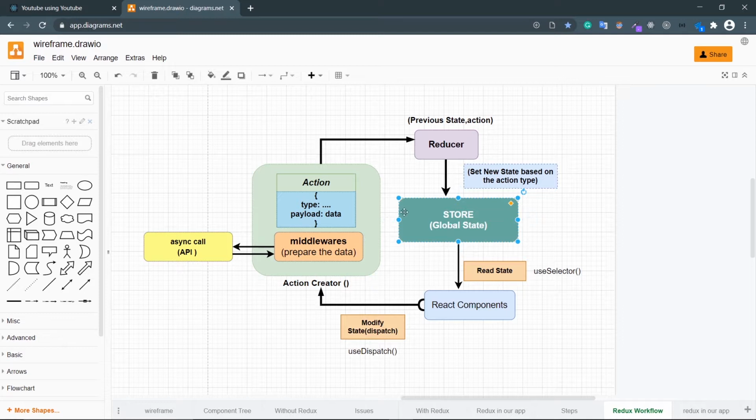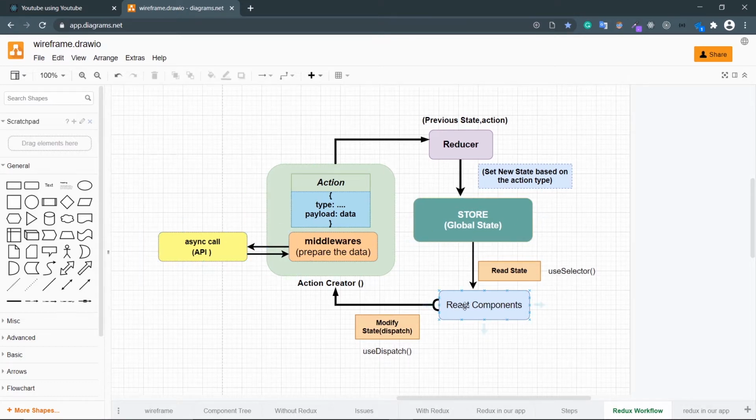Okay, so let's try to understand this Redux flow. Let's say you want to add some data in the global state, and that data will come through a public API. To achieve that, inside this React component, you need to create an action creator. And what's the difference between an action creator and an action? An action is an object and an action creator returns a function, and that function will eventually create an action. So that's the difference between action creator and action. And why you need an action creator? You need to know the basics of Redux.